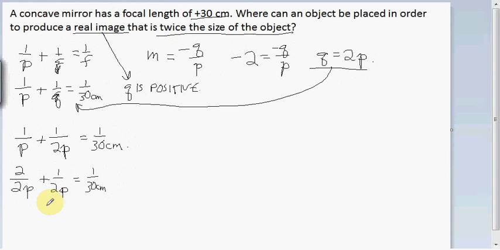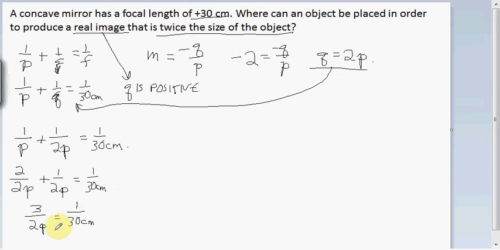When I add these two fractions, they're over a common denominator now, so I just add the numerators together, and I get 3 over 2p is equal to 1 over 30 centimeters.